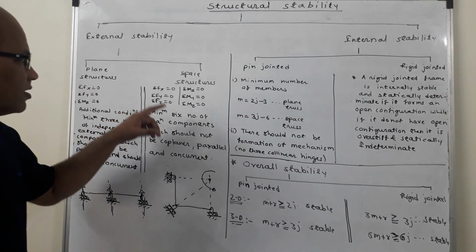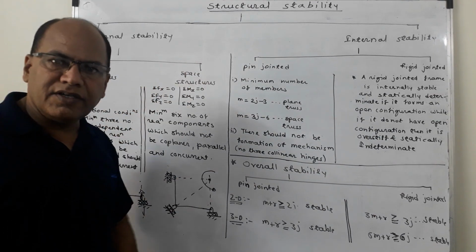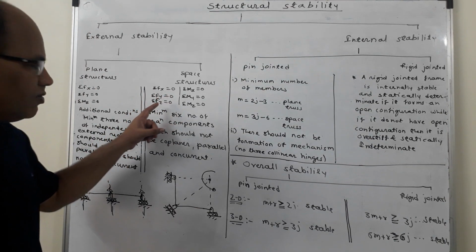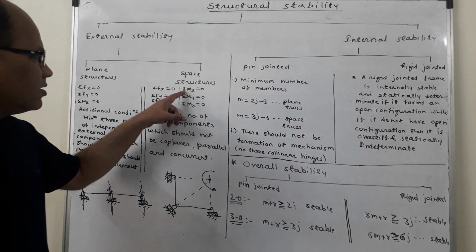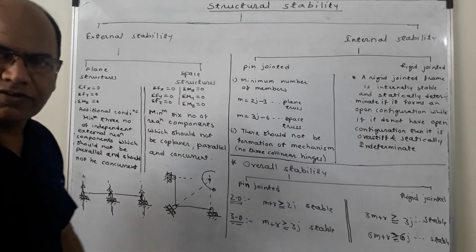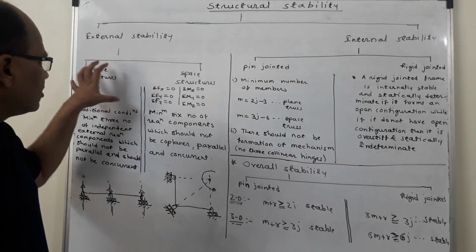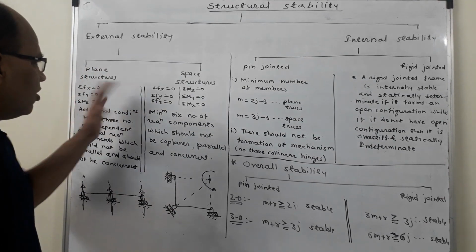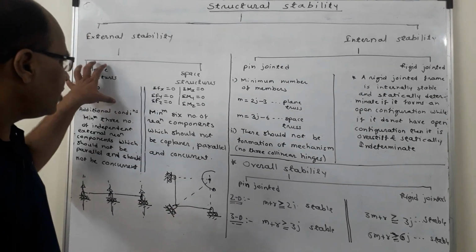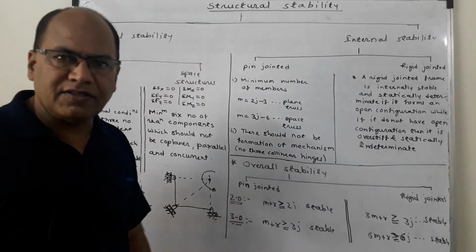Whereas for space structures, the six equations of equilibrium are summation Fx = 0, summation Fy = 0, summation Fz = 0, summation Mx = 0, summation My = 0, summation Mz = 0. So for the structure to be stable externally, always these conditions should be satisfied, respectively in case of plane structure and in case of space structure.